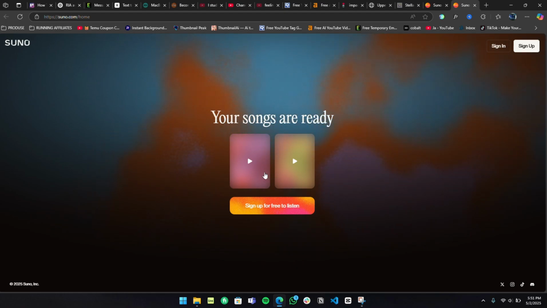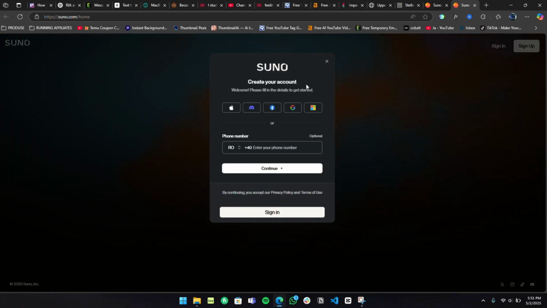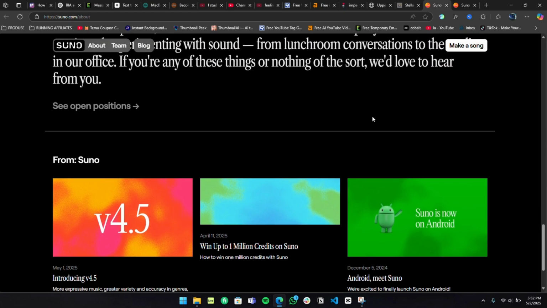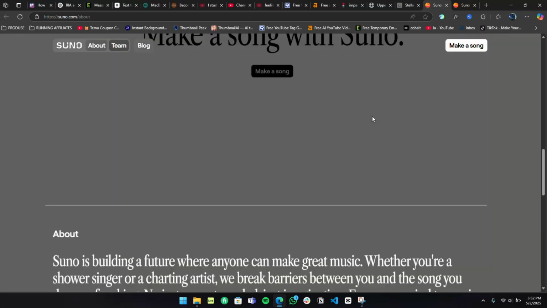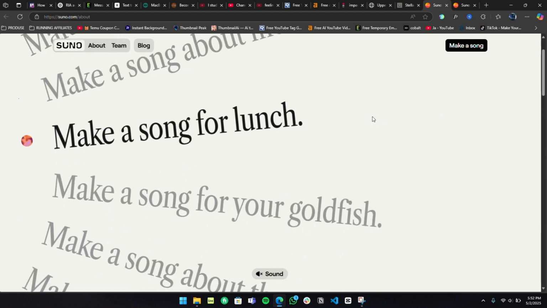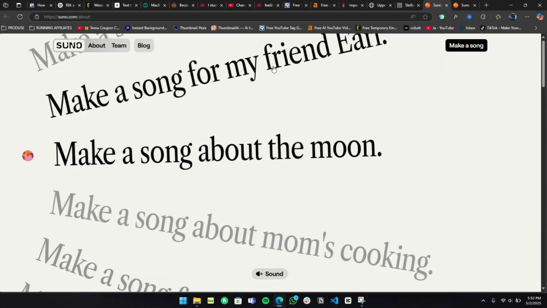Step 5. Bundle your skills. Pair AI music with lyrics writing, voiceovers, or video editing to offer full creative packages. And remember, with Suno V4, your creativity scales, and so can your income. Start creating today. The future of music is in your hands.